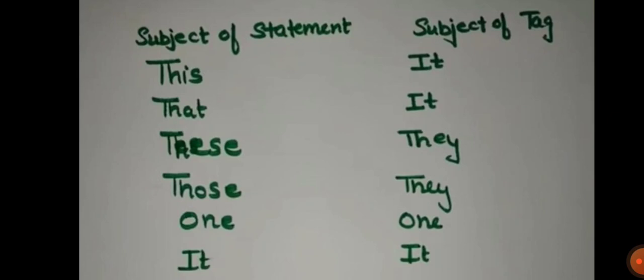So these are the things we have to keep in mind. For this, that, we have to use it. For these, those, we have to use they. For one, we have to use one. For it, we have to use it.